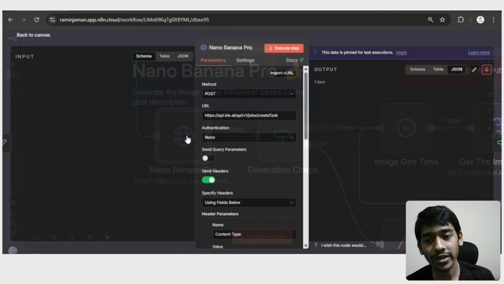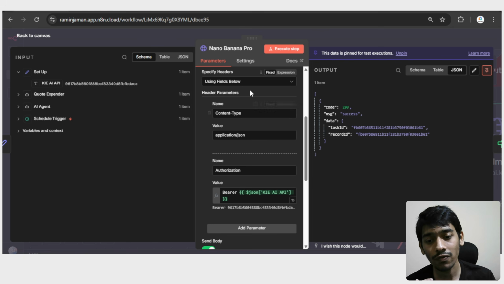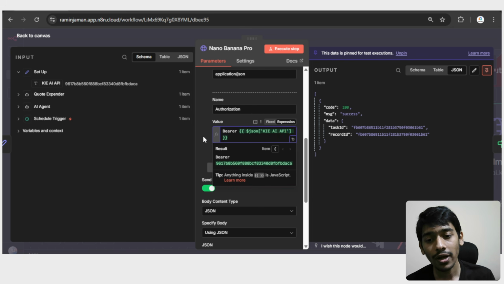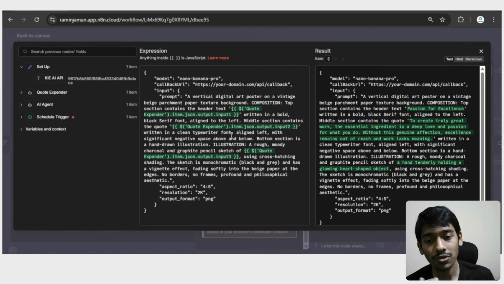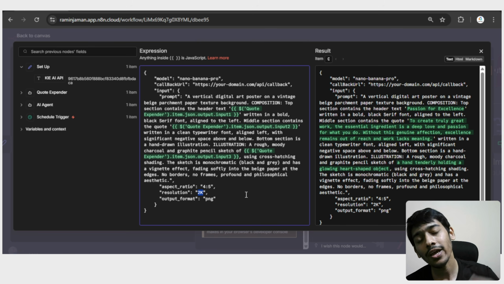And if I open that, that's how the setup looks. Post method, and there's a URL, and all of the stuff. In this case I'm giving my API key after the Bearer. And then if I open the JSON, that's how it really looks. You can see there's a prompt in here, and based on the prompt it generates an image. In this case the aspect ratio is 4:5, which is ideal for Facebook pages and also for Instagram pages. You can change that to 1:1 or something like this, whatever is good for you. And you can also change the resolution. Basically you can go to 4K and also to 1K.